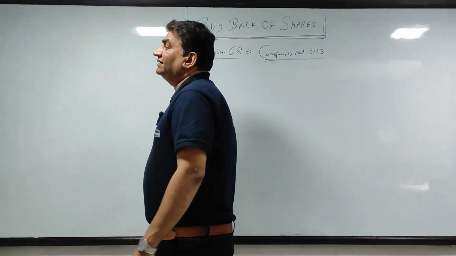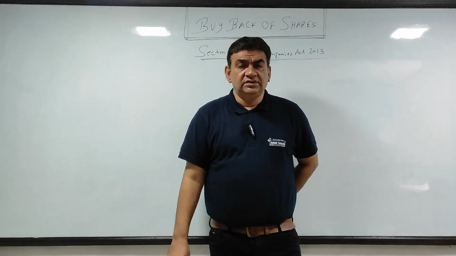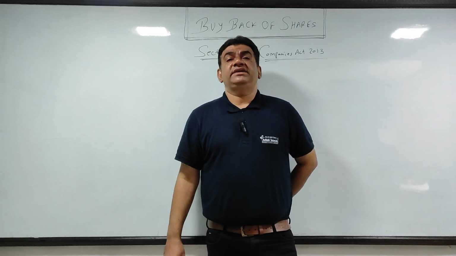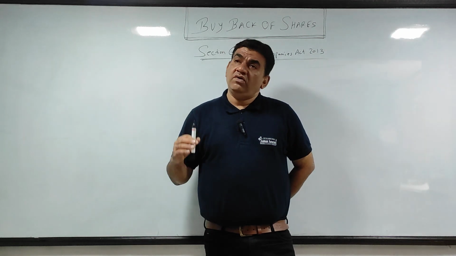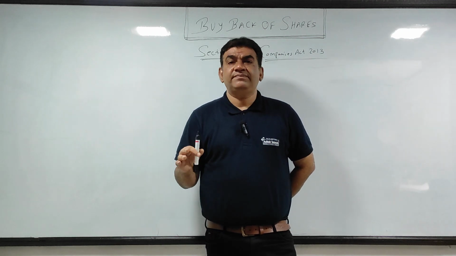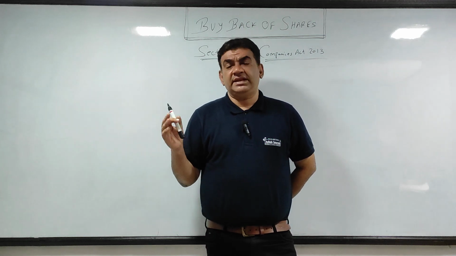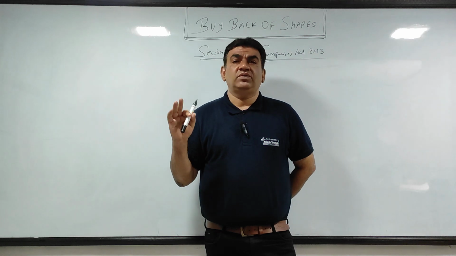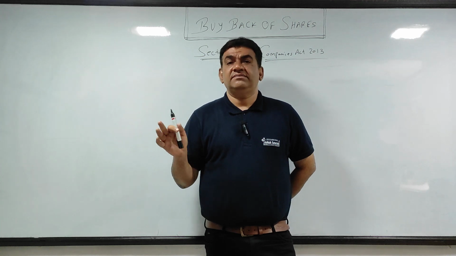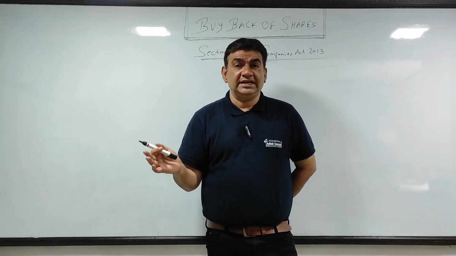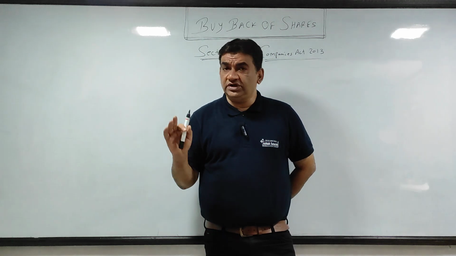Now जैसे मैंने बोला, there are certain objects. Why does the company want to buy back? अभी देखो, first of all, whenever a company issues equity shares, क्या होता है? Equity shareholders owner बन जाते हैं. Now at an initial stage, company needs that. But जैसे जैसे company grow होता है, they will say, okay यार, हमारे पास ownership है, let's reduce that ownership. हमें ओनरशिप कम करना है. जितने शेयर होल्डर्स कम, उतना मगजमारी कम, because directors manage the company but it is owned by the shareholders. So one object is to reduce the ownership.